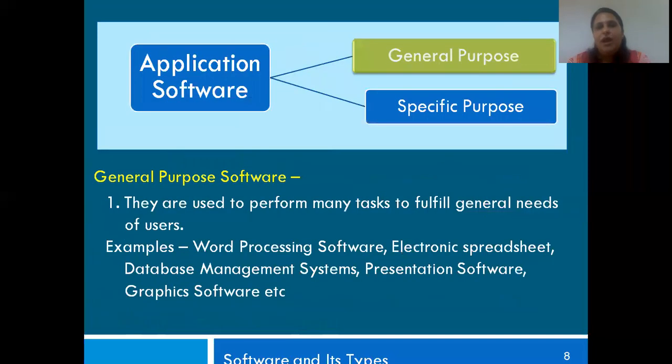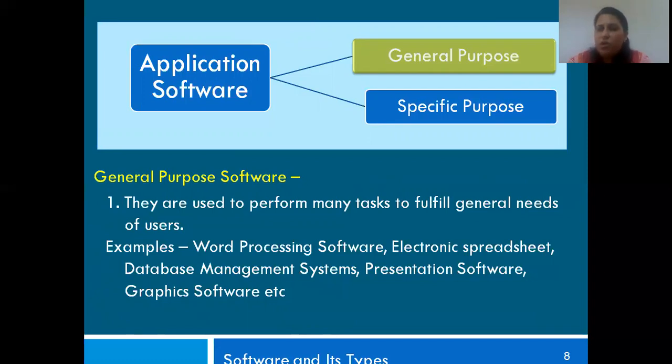Under application software, your first type is general purpose. What is general purpose software? They are used to perform many tasks to fulfill general needs of users.